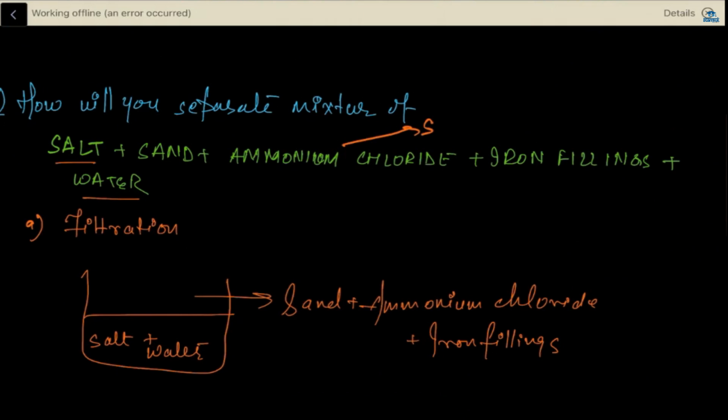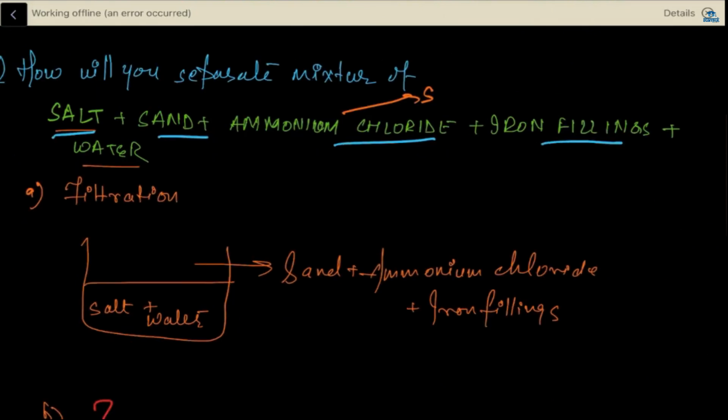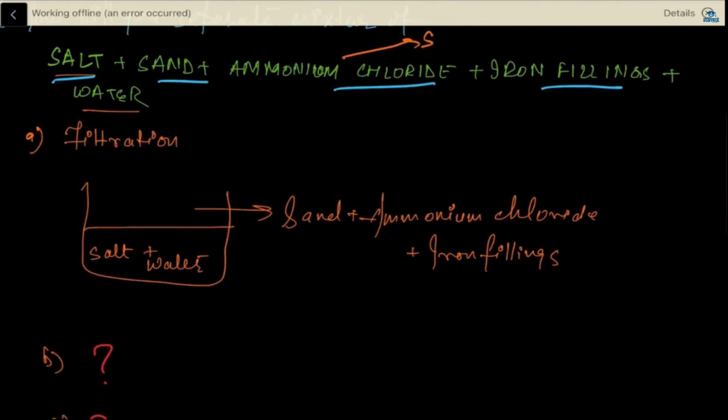Okay, Shazan, this is the question. A mixture of sand, salt, ammonium chloride, iron filings and water. How will you separate the mixture of these? First, what will we do? First, we will do filtration. Through filtration, we separate what? Sand, ammonium chloride and iron.